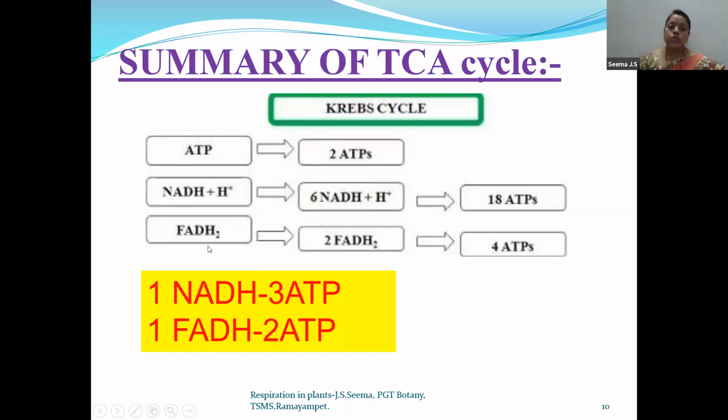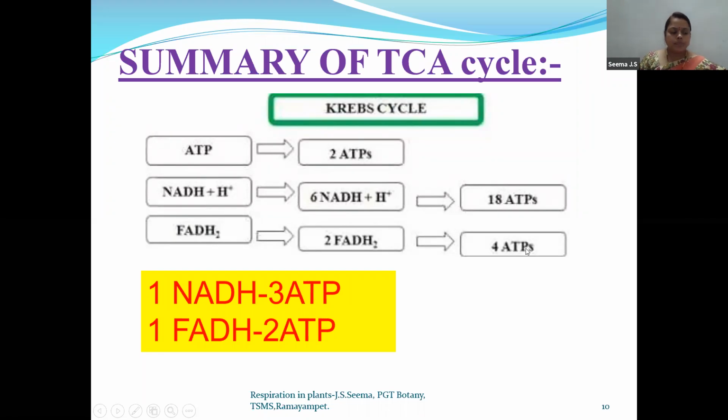Now in FADH2, one FADH2 is formed in one cycle. That means in another cycle, another FADH2 is formed. So totally 2 FADH2 molecules. So totally we are getting 2 ATPs, 6 NADH plus H plus molecules, nothing but 6 NADH2, and 2 FADH2. Now children, when you observe this slide, you can see this NADH with an arrow mark and 18 ATPs. This FADH2 with an arrow mark and 4 ATPs.